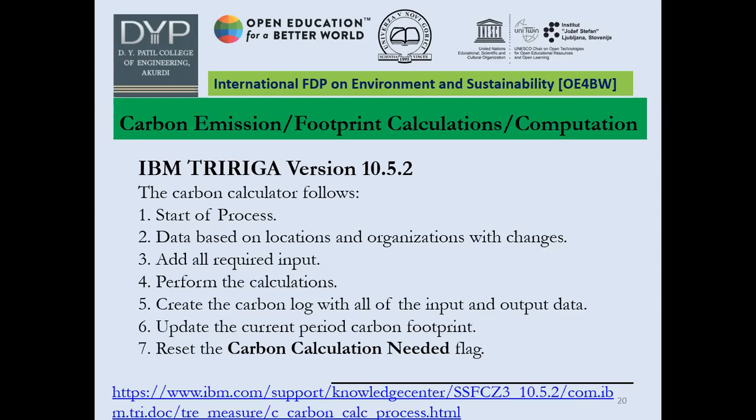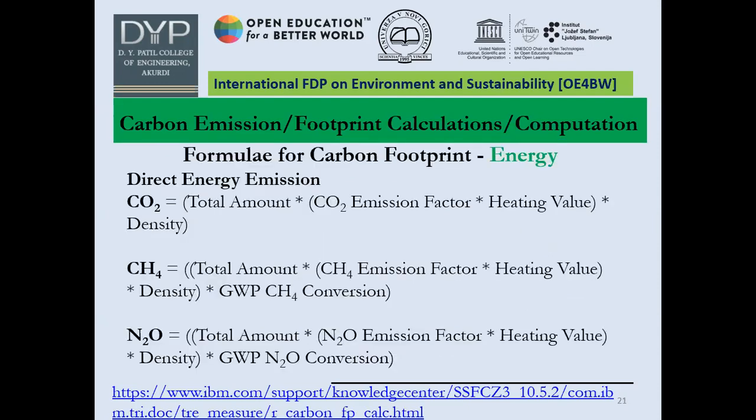I will try to show in the second application how to update and how to fill the data. So this is about IBM Tririga version 10.5.2, and let us check how these are calculated with the help of different formulae, that means carbon footprint.